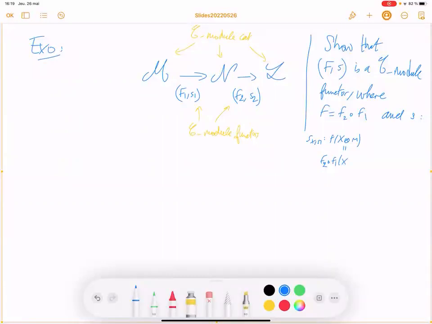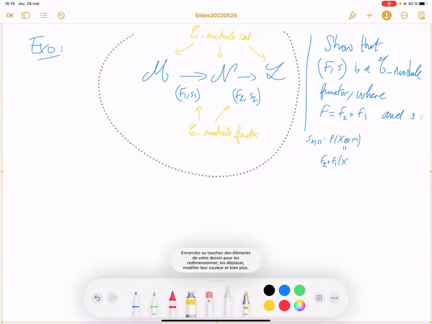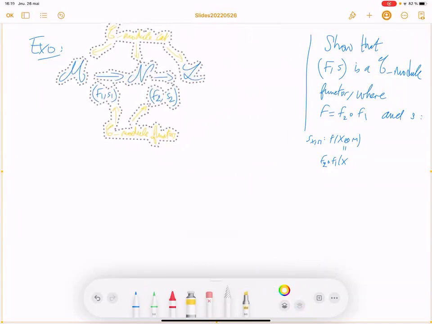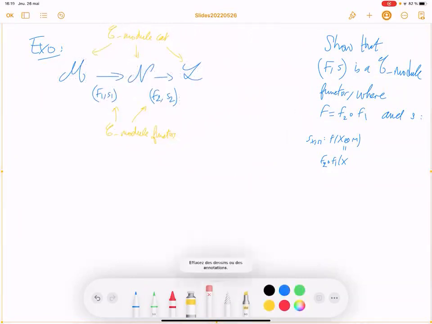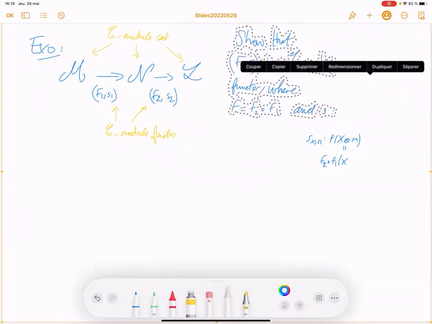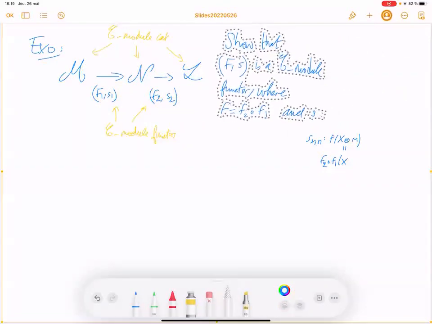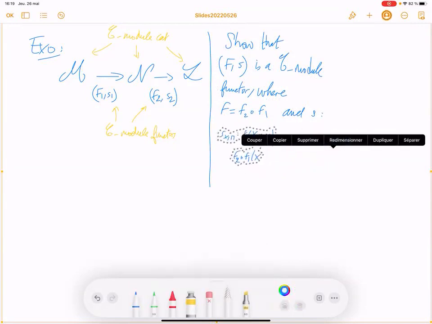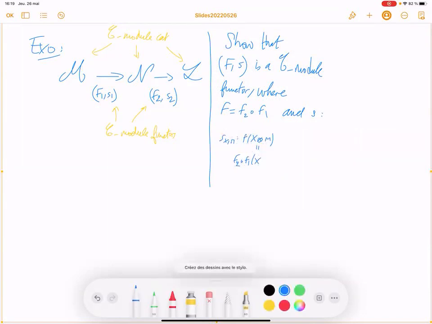So I need more space. Let me put that on the left. S is as follows, as you can expect.